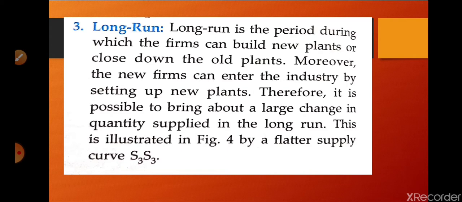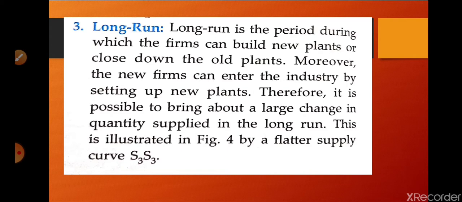So we are having that flatter supply curve in comparison to short run, because in short run a little bit we can adjust, in long run whatever we want we can adjust according to our need. So we can multiply the supply by having new plants, new machines, or additional workers. All these things are possible in long run, because the producer has enough time to adjust the supply.